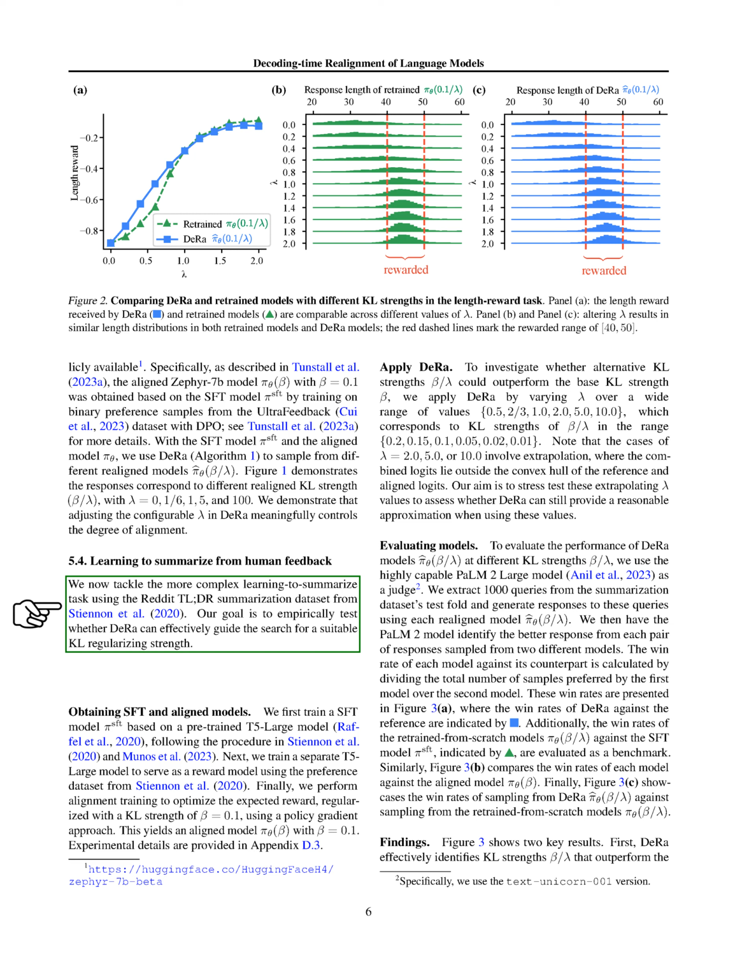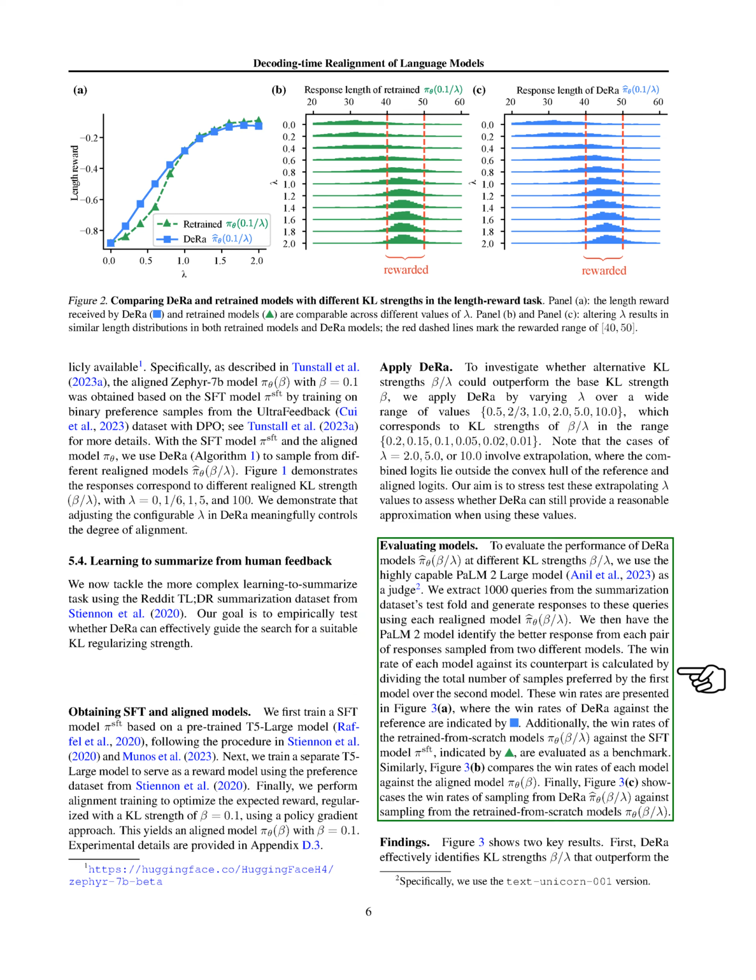Our goal was to really test the limits and see if DeRa could still provide useful results with these extreme values. To evaluate how well the different settings worked, we used a very capable model called PaLM 2 Large as a judge. We generated responses to a bunch of queries from a test dataset and had the PaLM 2 model pick which responses were better. We compared the performance of models with different settings to see which ones came out on top.